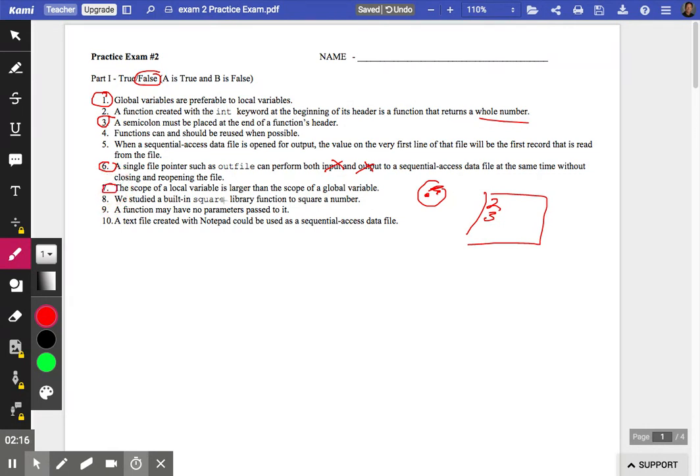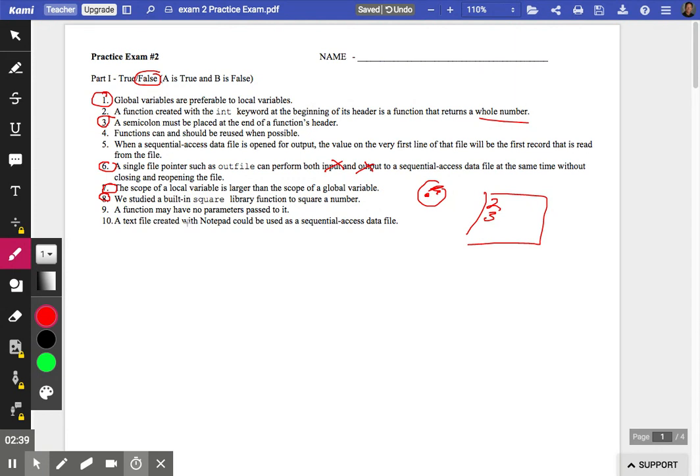We did not study this. There is no such thing, as far as I know, as a square function built into C++. We certainly didn't study it, and it wasn't in the notes or anything else related to this class. Sure, a function may have no parameters in the parentheses in its function header. That's true.